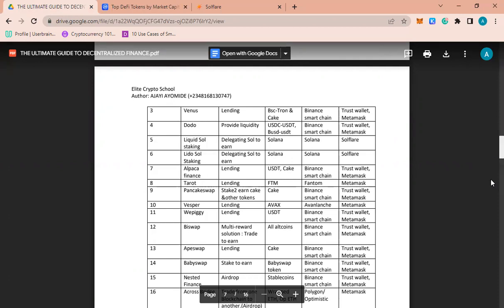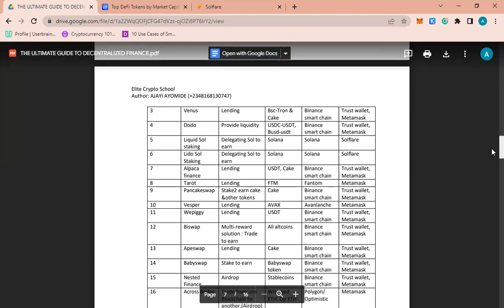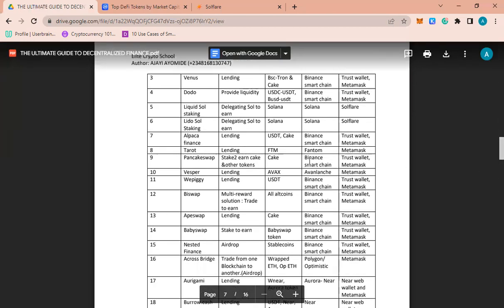Now, the next one is Pancakeswap. Many people are just buying and selling on Pancakeswap. I've earned from Pancakeswap and I'm still earning from Pancakeswap. So stick to Cake and stick to any other tokens. So Cake, Binance Merchant, all you'll be using is Trust Wallet and MetaMask.